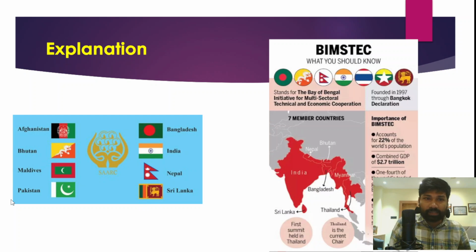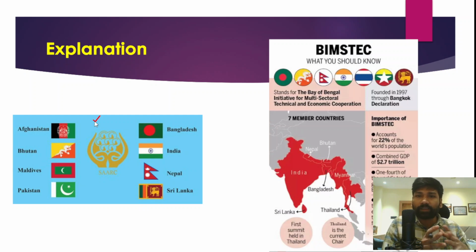You can see on the left side, these are all SAARC member countries. There are 8 countries which are members of the SAARC grouping. Afghanistan is part of SAARC, Bhutan, Maldives, Pakistan, Bangladesh, India, Nepal and Sri Lanka. So all these countries are part of the SAARC grouping, and in total 8 countries are part of the SAARC organization.